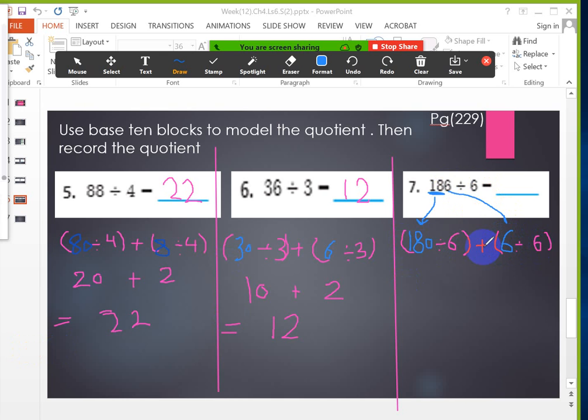Look, those two numbers are able to be divided by 6. 180 is able to be divided by 6, because I can divide 18 by 6. Let's see now how I will find the answer. Yes, Taline, open your mic. And let's see 180 divided by 6. Taline, open your mic, the mic, not the video.